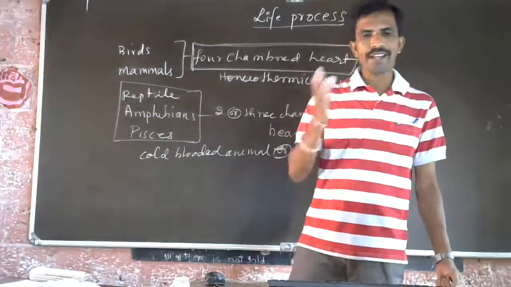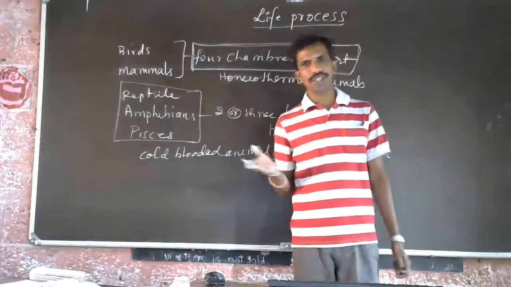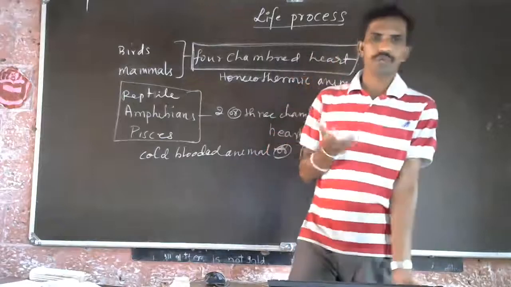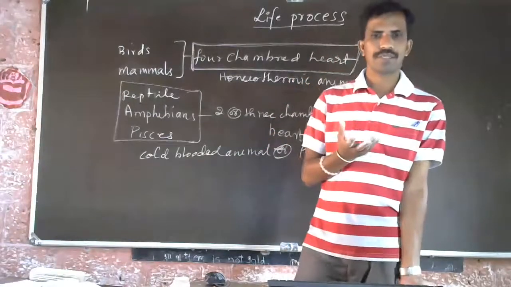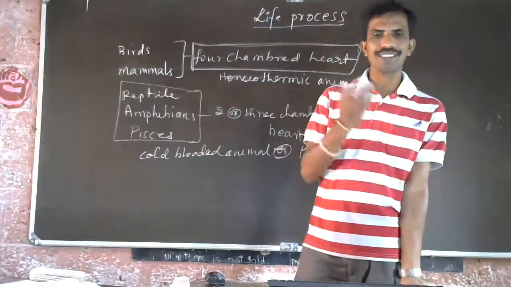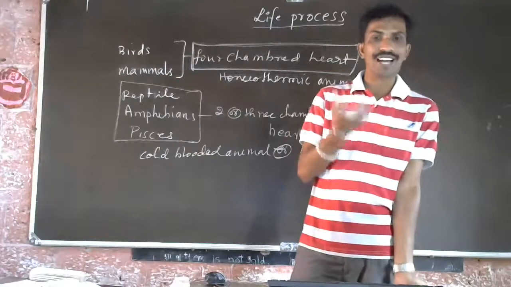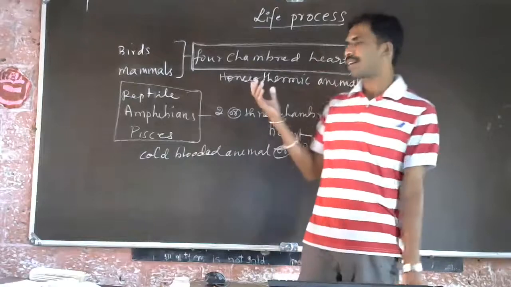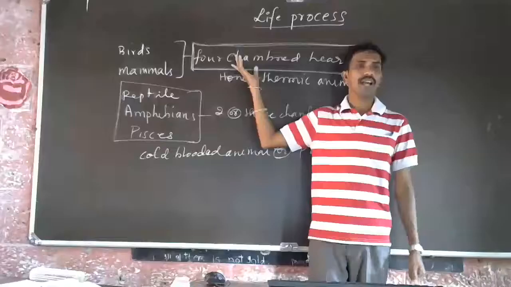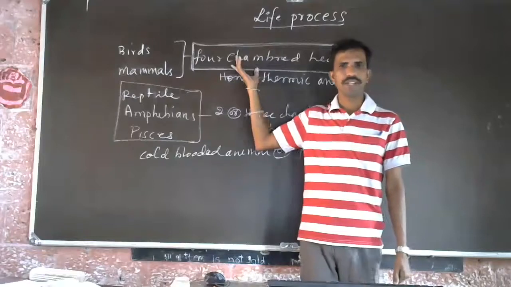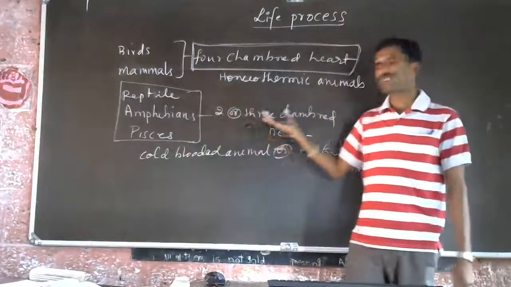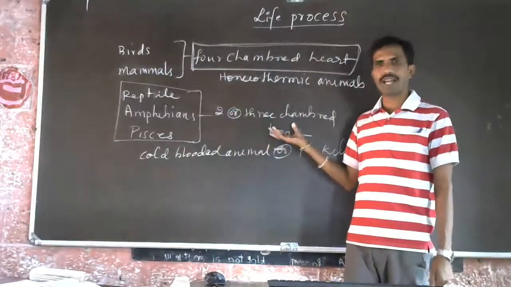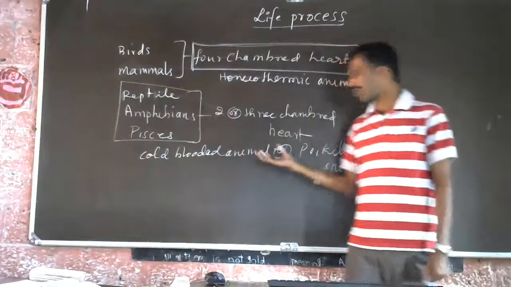To maintain the body temperature constantly, the animals need more heat. That constant temperature is achieved by the four-chambered heart. But in the case of three or two-chambered hearts, the animals are called cold-blooded animals.